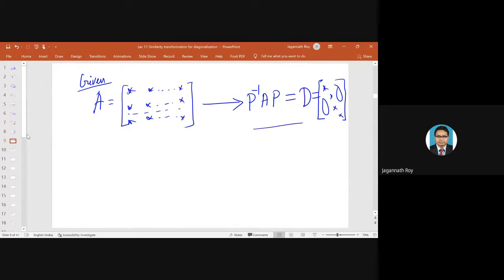So this is what we have learned so far. Now the question is, can we do the diagonalization process in a different way? The answer will be yes.